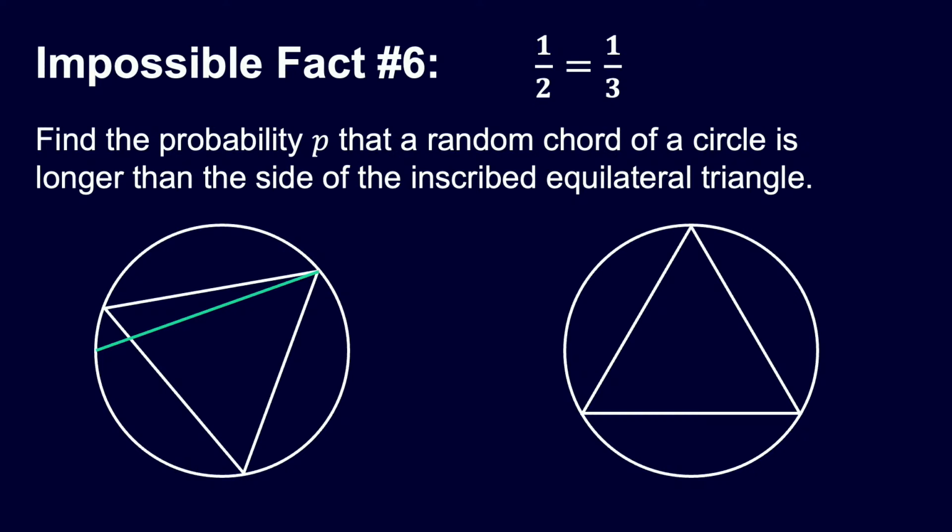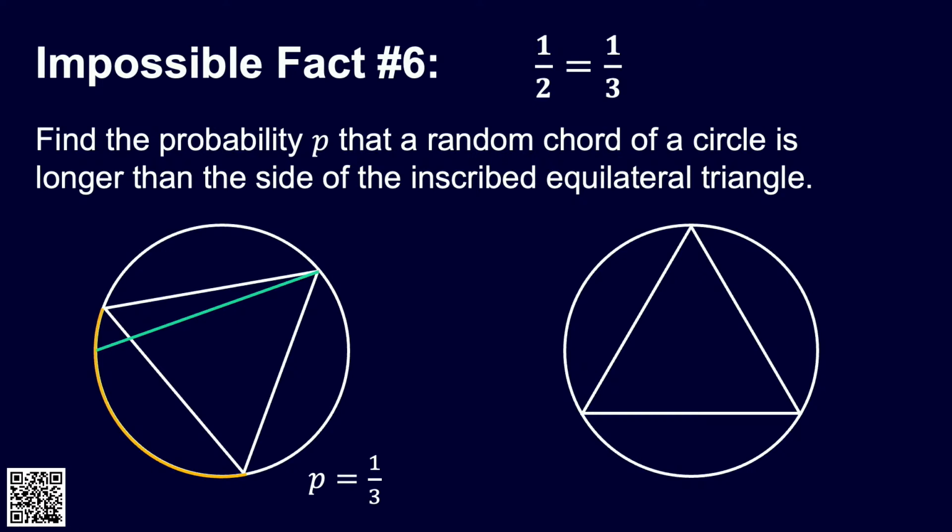And then we can see it's quite easy, because the chord's going to be longer than the side of that triangle precisely if the other end of it, the second point that we chose, lies in this arc, which is between the 2 other triangle vertices. And that's a third of the circumference. So there's a 1 in 3 chance of that happening. So clearly the probability is 1/3 of this thing happening. Okay, great. Now I'm going to give you a different argument.